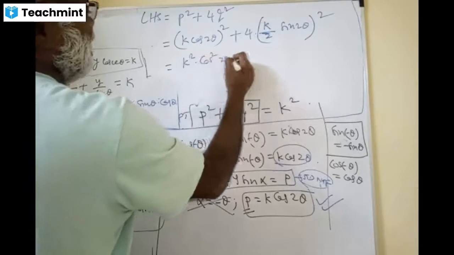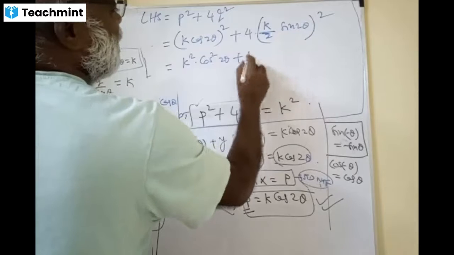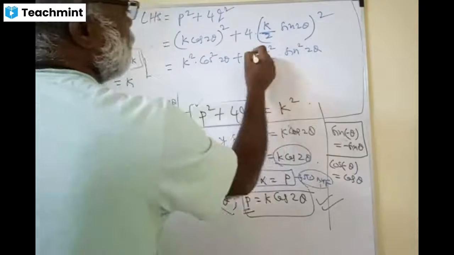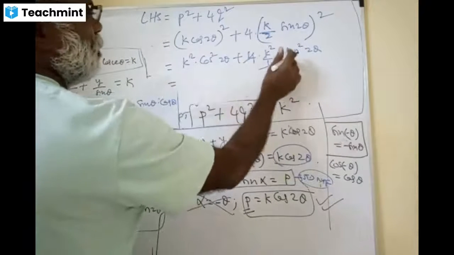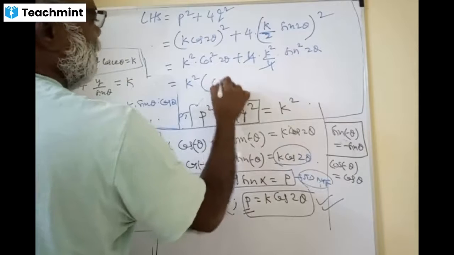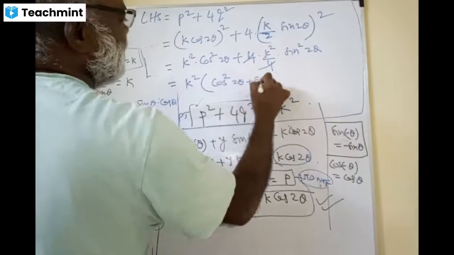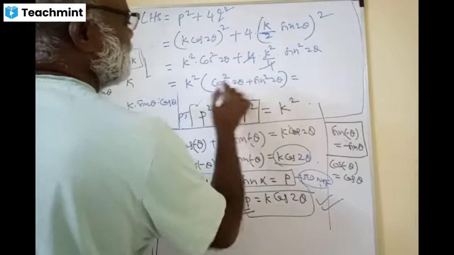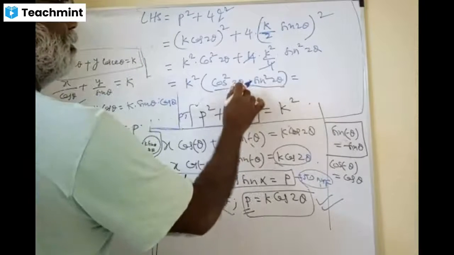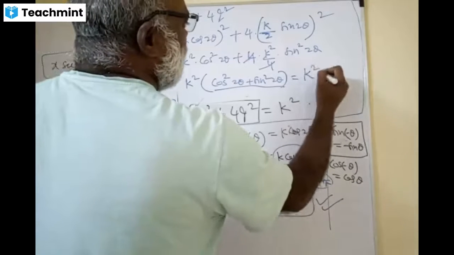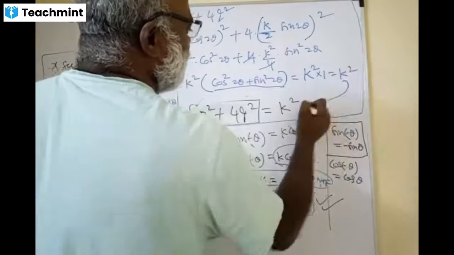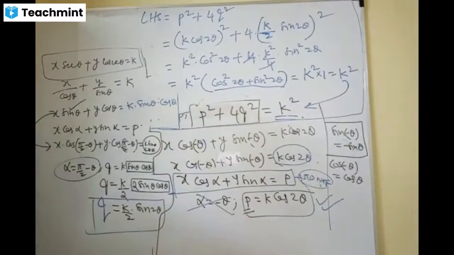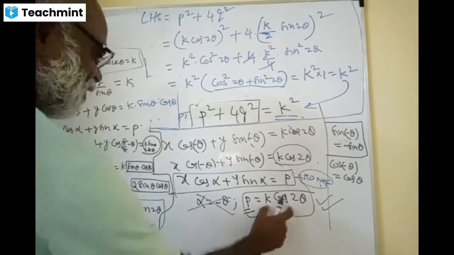Now you understood the story? 4 into K square by 4 sin square 2 theta. 4 cuts. Now what is common for both? Take K square common. You get cos square 2 theta plus sin square 2 theta. Which standard identity did you learn for this? What is this now? 1, sir. So K square into 1 is K square. Hence proved, my dears. What a brilliant question.